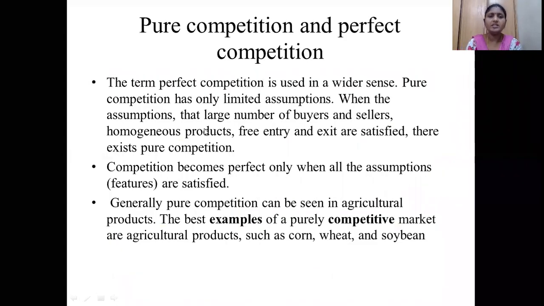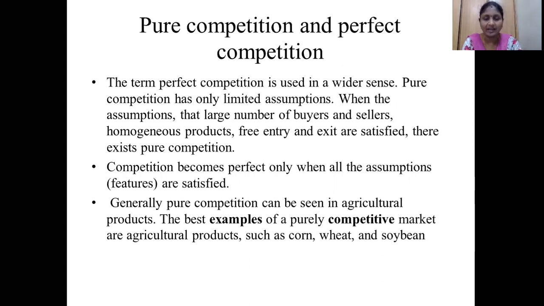The term perfect competition is used in a wider sense. If it is a perfect competition, it should satisfy all the characteristics which we have previously specified. If it is a pure competition, it has only limited assumptions. So whenever you want to say a particular market competition is pure, it should satisfy only limited assumptions among the 7 assumptions or characteristics we have previously discussed.